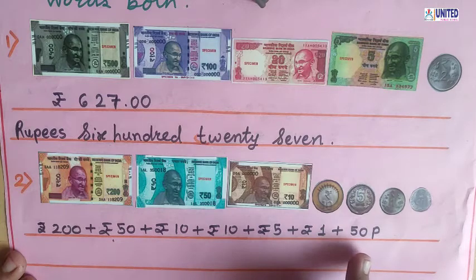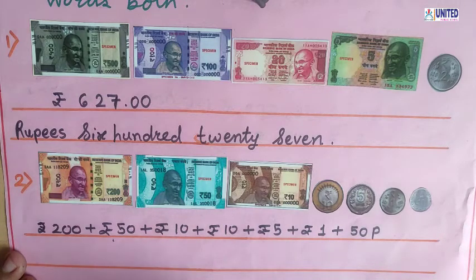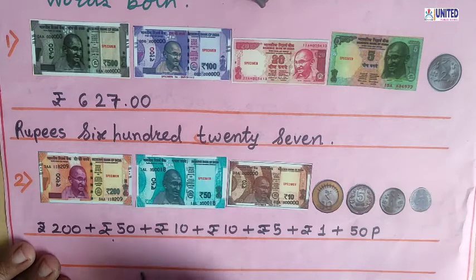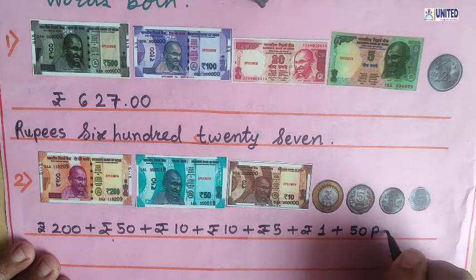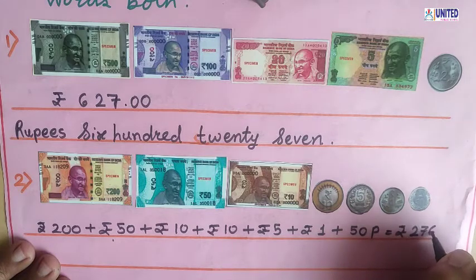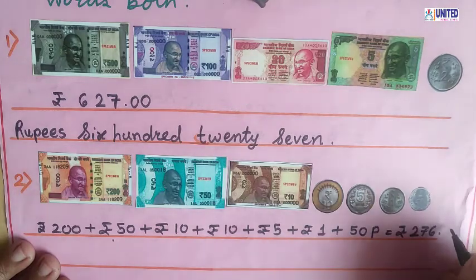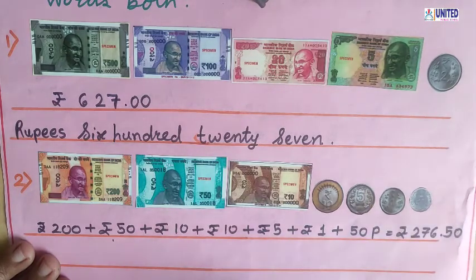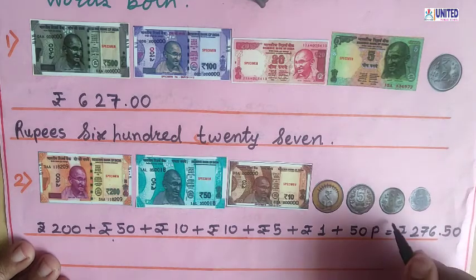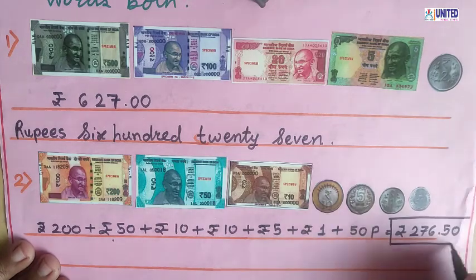Okay, and here paisa. So we cannot add the paisa in the rupees. Okay, so how many is it? Total rupees 276. Dot is for separating the rupees and paise. So how many paise? 50 paise. So we can write here 50. Okay, so in this way you can write it in the figure.